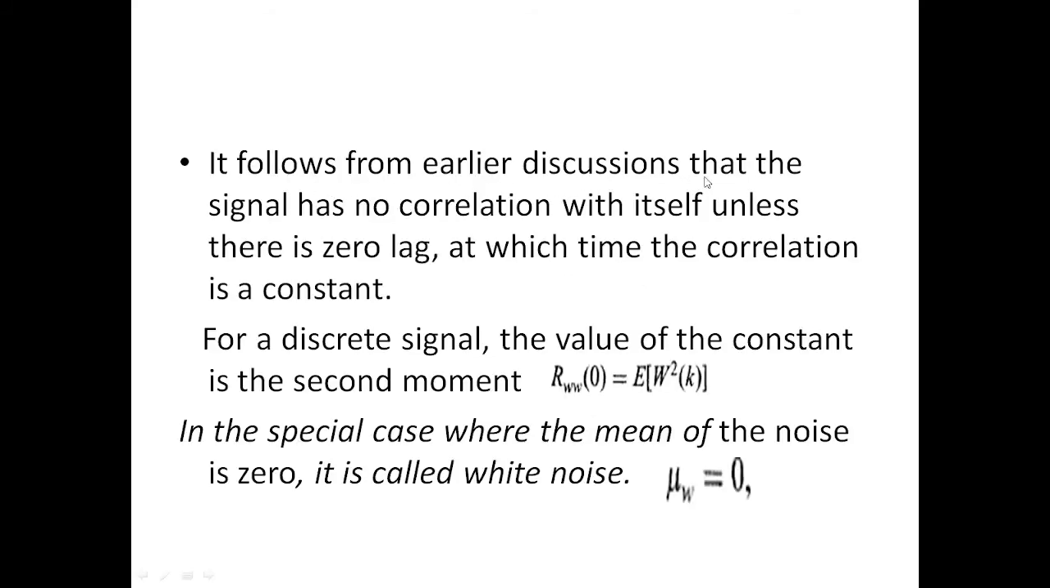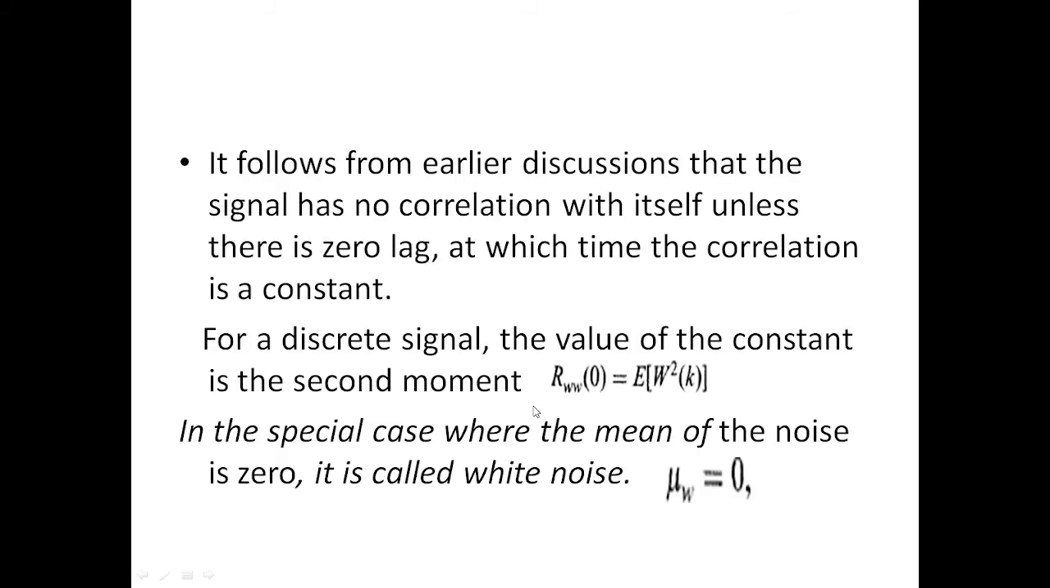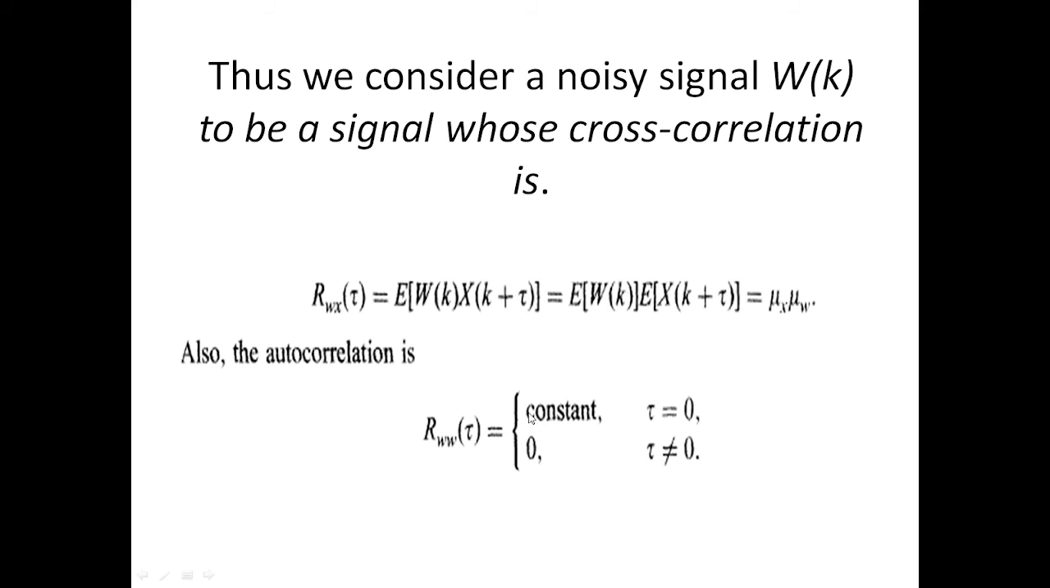It follows from the earlier discussion that the noise has no correlation with itself. So this being equal to 0 means the signal has no autocorrelation with itself. W means noise. Noise does not have any correlation with itself unless there is 0 lag, at which time the correlation is constant. So the noisy signal will have correlation with itself only when there is no time lag.